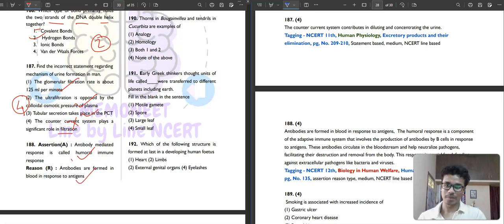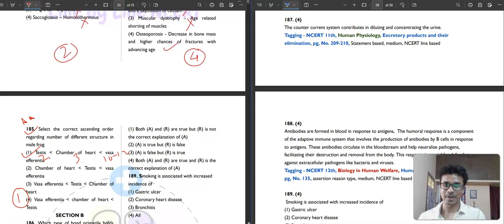Now, if you put a because here, what you will get? The humoral response is a component of the adaptive immune system that involves the production of antibodies by B cells in response to the antigen. These antibodies circulate in the bloodstream and help neutralize pathogens, facilitating their destruction and removal from the body. So this is absolutely correct. Assertion is correct, reason is also correct, and reason is correctly describing the assertion.